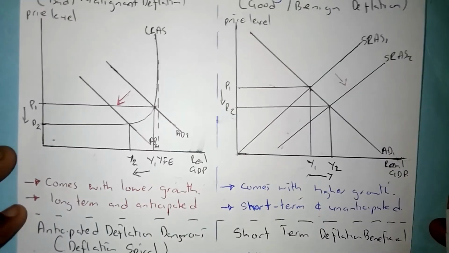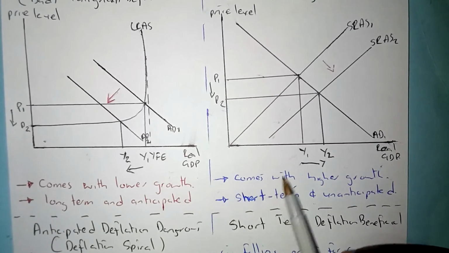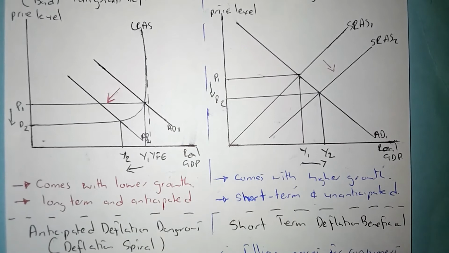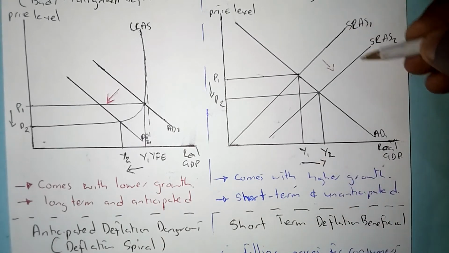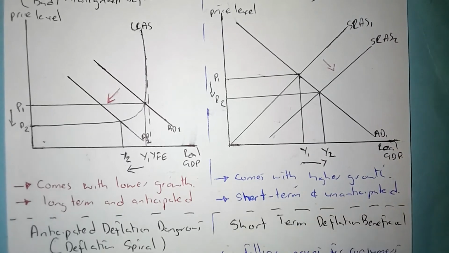So going to the other side, supply side deflation, looking at the diagram, we are seeing that it's called good benign deflation because it comes with high growth. As you can see, growth is increasing when short run supply is shifting to the right. That's actually going to be a good thing. Then it's actually going to be short term and unanticipated.